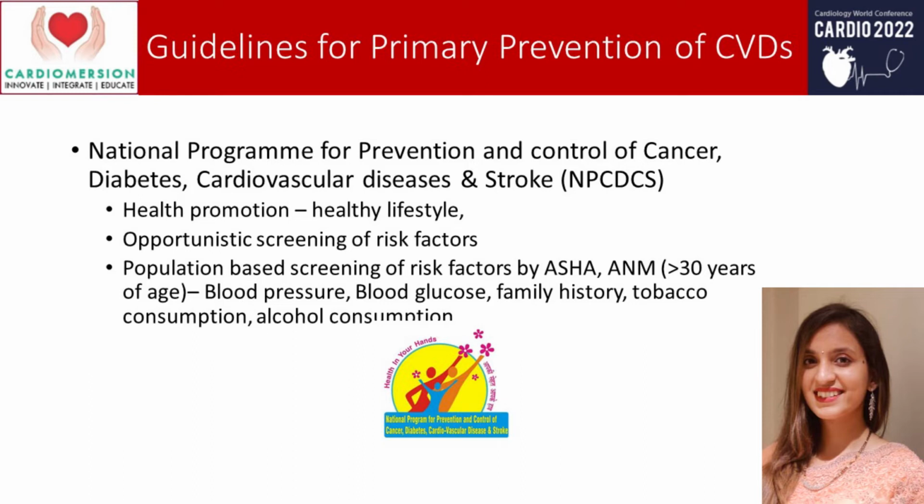They have also started something called population-based screening. That is, they line list all the population in the area above the age group of 30 years. This is done by ASHA. Then all of this population is screened for blood pressure, blood glucose, family history of CVD, tobacco consumption, or alcohol consumption. Any of these found to be screen positive can be further referred to PHCs for management, and in case they require expert management, they can be referred further.